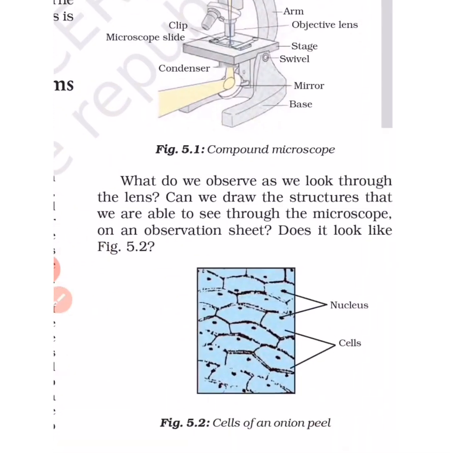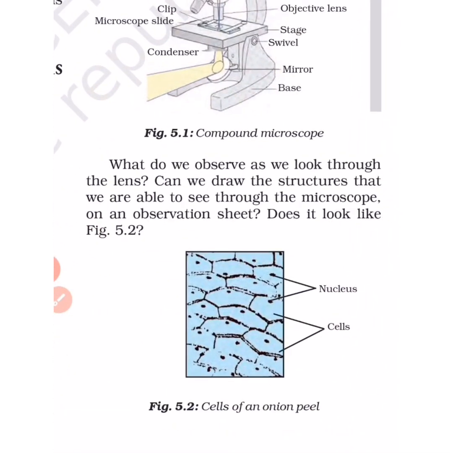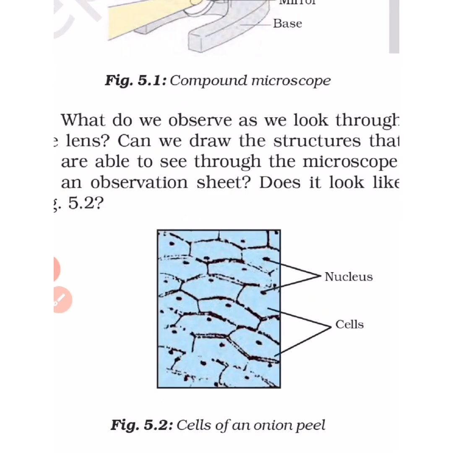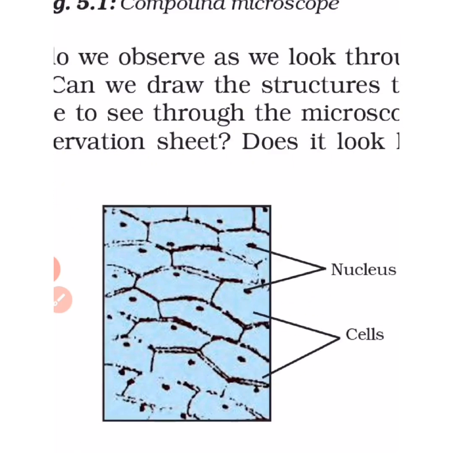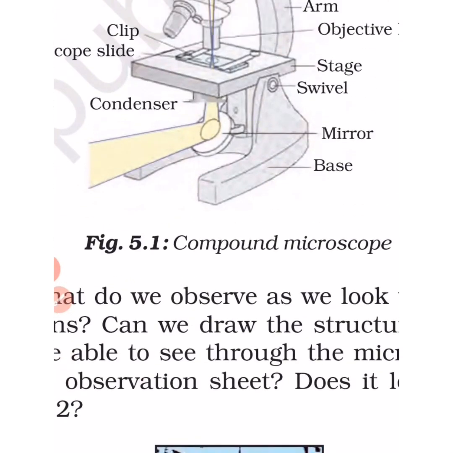So they will be visible, like this structure will be visible under the microscope. So these are the nucleus inside it, and you can see the cells. So this is what you are going to see under the microscope if you view the peel of the onion.